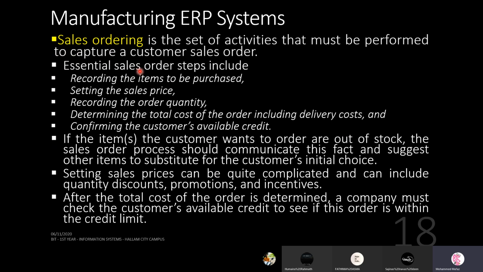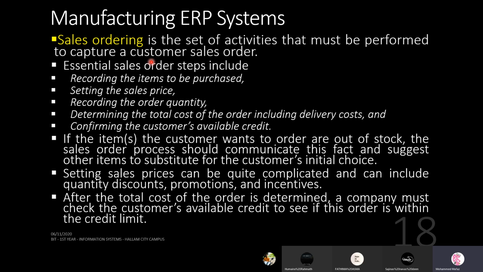Sales ordering is the set of activities that must be performed to capture customer sales orders. Essential sales order steps include recording the items to be purchased, setting the sales price, recording the order quantity, determining the total cost of the order, including delivery costs, and confirming the customer's available credit. So all these sub-activities come as part of the sales ordering. So sales ordering is related to the other end, the customer, not the supplier.